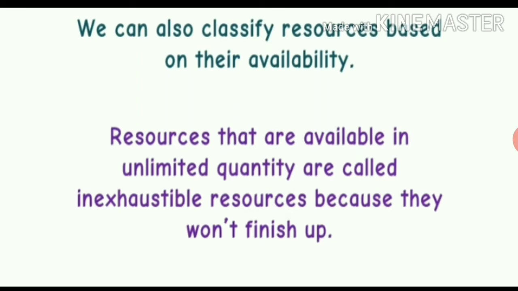First, we have inexhaustible natural resources and second, we have exhaustible natural resources. So it means two types of natural resources we have, which we have to read in this chapter.